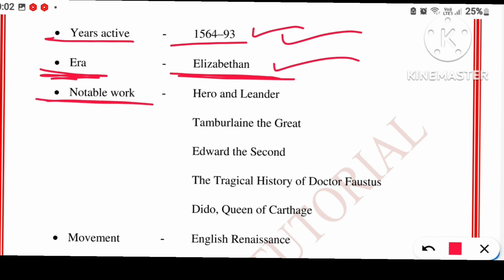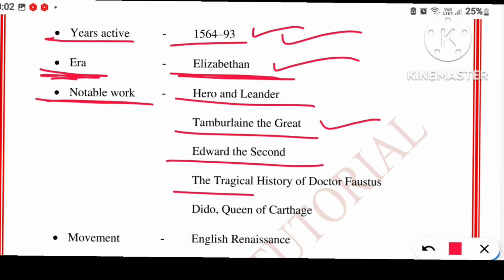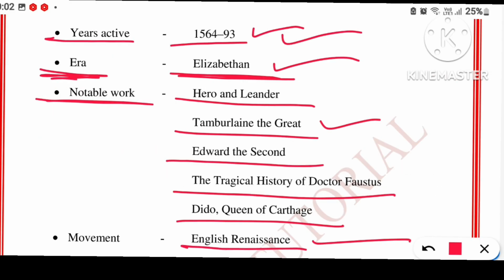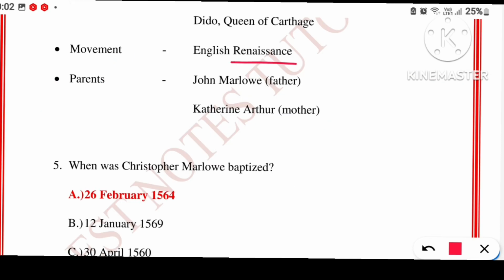His notable works are Hero and Leander, Tamburlaine the Great, Edward II, The Tragical History of Dr. Faustus, Dido, Queen of Carthage. He belonged to English Renaissance. I hope Renaissance period is clear to everyone because this is a topic which is dealt in history as well as English literature. Renaissance means rebirth. There was a new age which erupted in England, which is mentioned here. His parents were John Marlowe and Catherine Arthur.